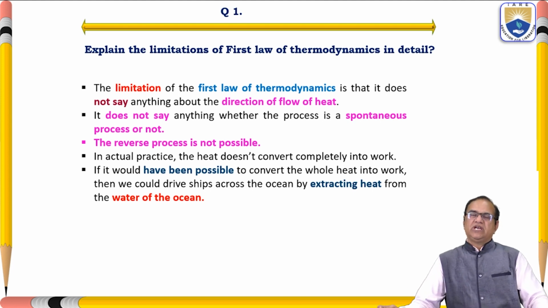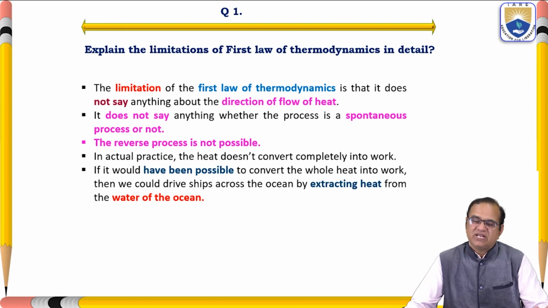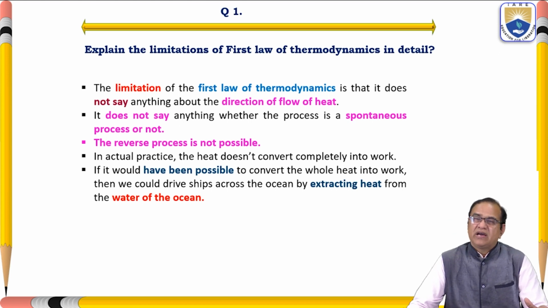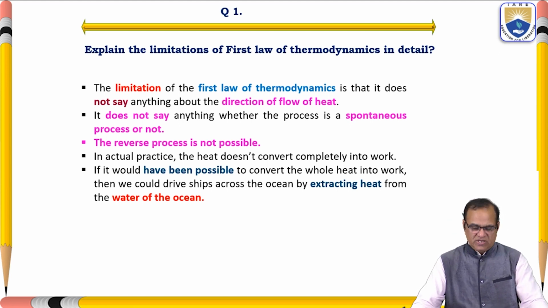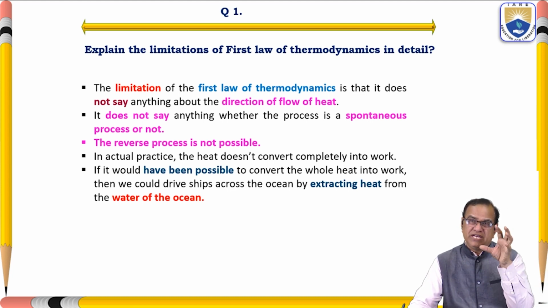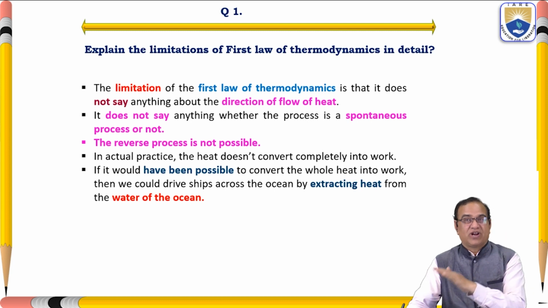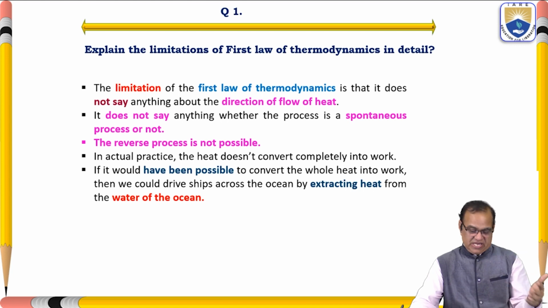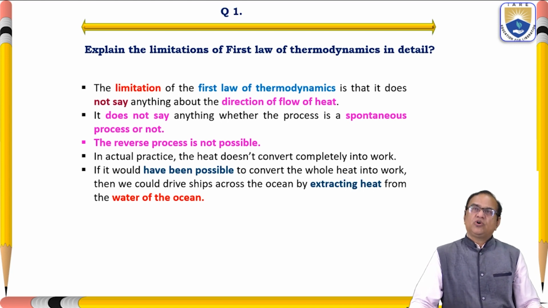We have seen in the previous lecture what the first law of thermodynamics is. The first law of thermodynamics states the conservation of energy. But it has some limitations, because we cannot convert all the heat which we supply to the system into work. There are some losses, and these losses are explained in the second law of thermodynamics. So there are some limitations of the first law that we are going to discuss in this question.